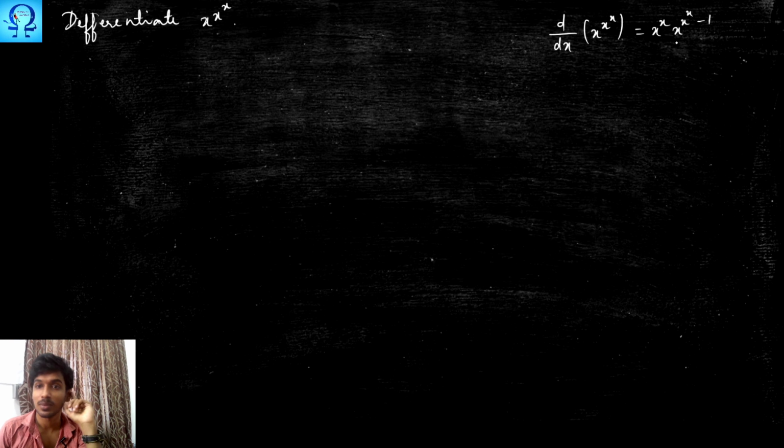We may think like this, but this is not going to happen, because that formula tells you that whenever your x is a variable and n is a constant, you may write like this. When you have a variable in the power also, you cannot make use of this formula. This example has something to tell you: when you have x in the power, you cannot make use of that formula. When you have a constant in the power, you can of course very well make use of the given formula, but here it is not the case. So how are we going to do it?